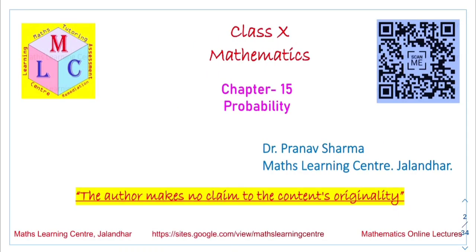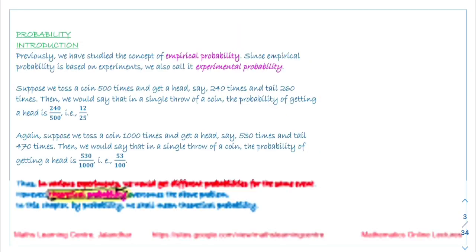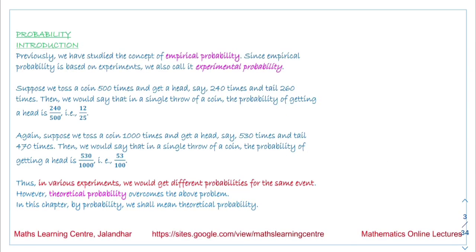We are going to start now the next chapter, chapter 15 of class 10th mathematics. It is probability. In class 9th, we studied the chapter of probability, and in that chapter we studied empirical probability. Empirical probability means a probability which was based upon some experiments. It is also called the experimental probability.